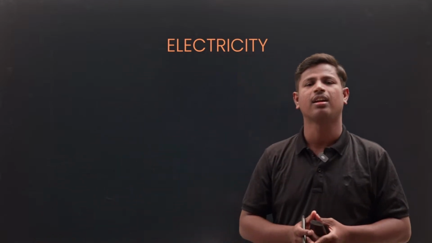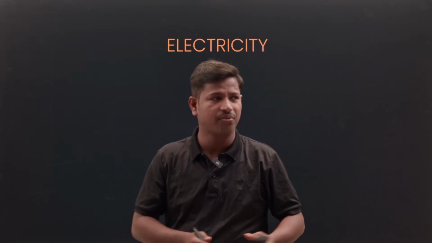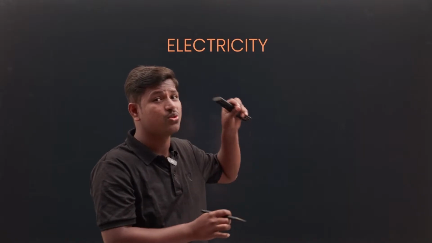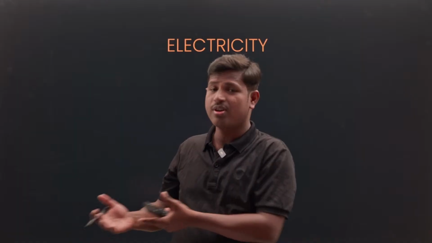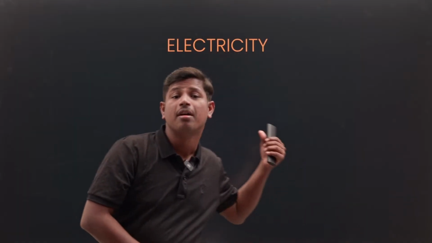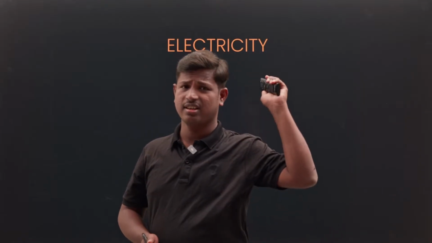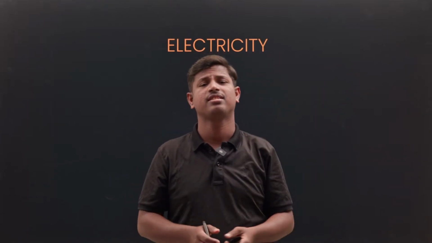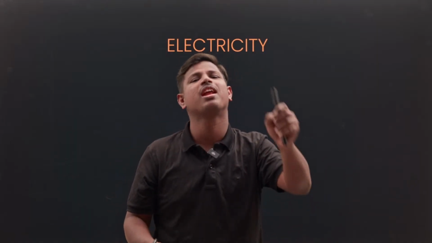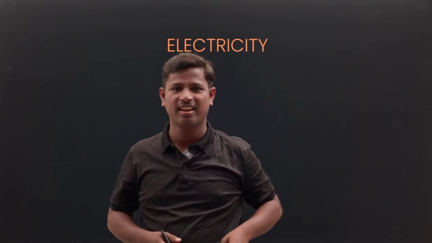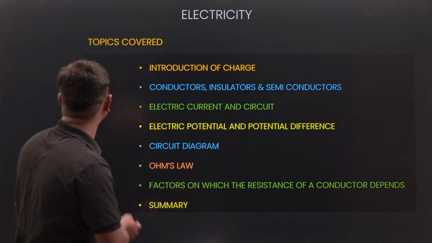Electricity. What is electricity? You have an idea about electricity, right? If any electronic device has to work, electricity is required. For example, mobile phone, electricity is required. Panel, electricity is required. Camera, electricity is required. Bike, electricity is required. So in everyday life, electricity is also one of the parts.